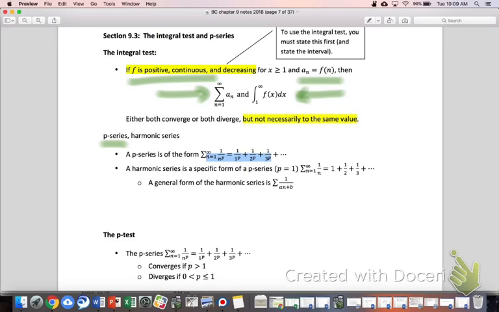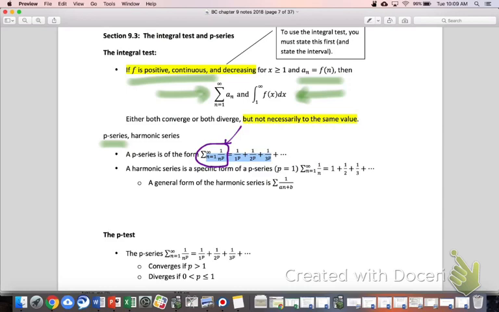So a p-series is a very specific form, and it is sigma from 1 to infinity of 1 over n to the p. So it's a very narrow definition, okay? Kind of like the geometric series is a very specific thing, the p-series is very specific as well. So if you've got 1 over n to the p, then that's what we call a p-series, and really it's going to come down to what is the value of p, okay?